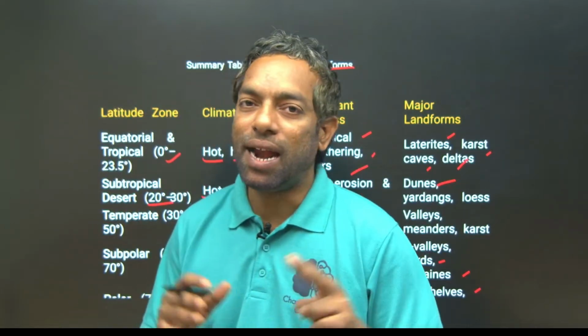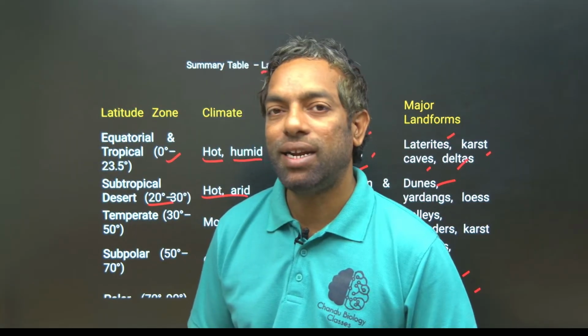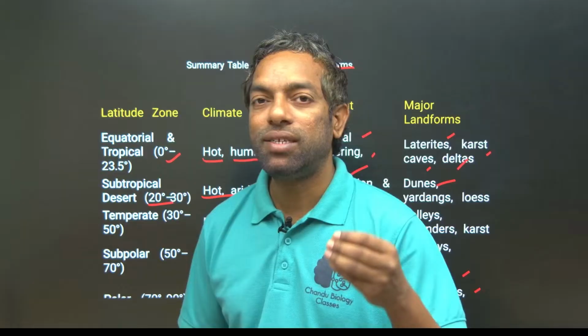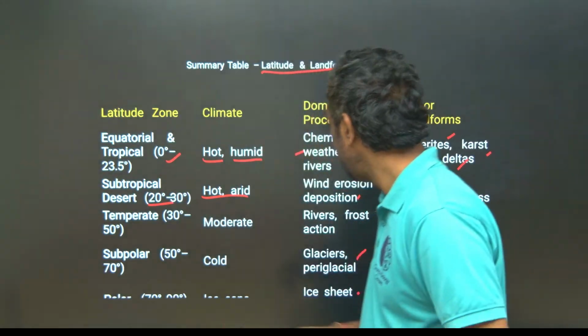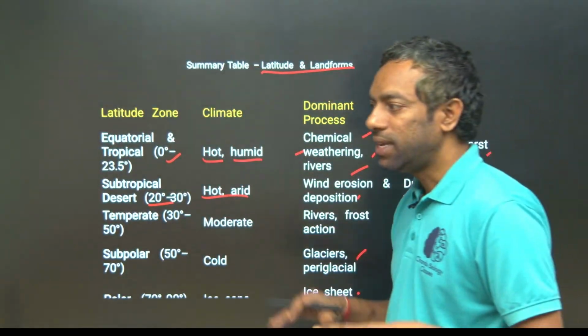Guys, just look here. Tropical and equatorial region, rivers created landforms. Subtropical, there are wind-created landforms, mainly deserts, okay. Temperate, there are river-created landforms. Subpolar, mainly glaciers, and polar also ice sheets. These are the reasons for different landforms in different latitude areas, okay.